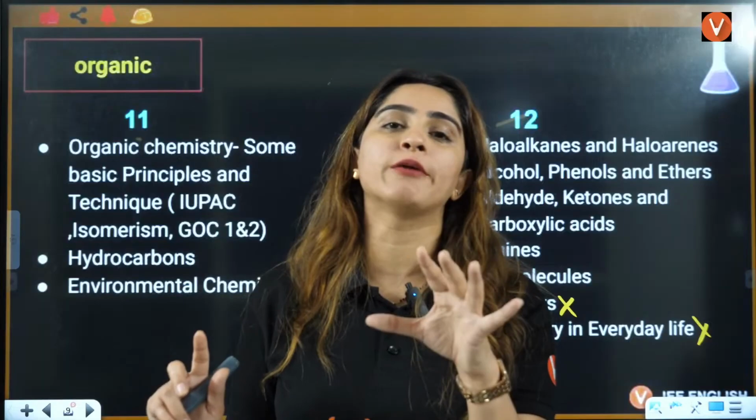These are the three things. Alkane has a single bond, alkene has a double bond, and alkyne has a triple bond. Now you will see what a single bond, double bond, and triple bond are. You will study single, double, and triple bonds in inorganic chemistry, under chemical bonds, but you will apply that in organic chemistry.